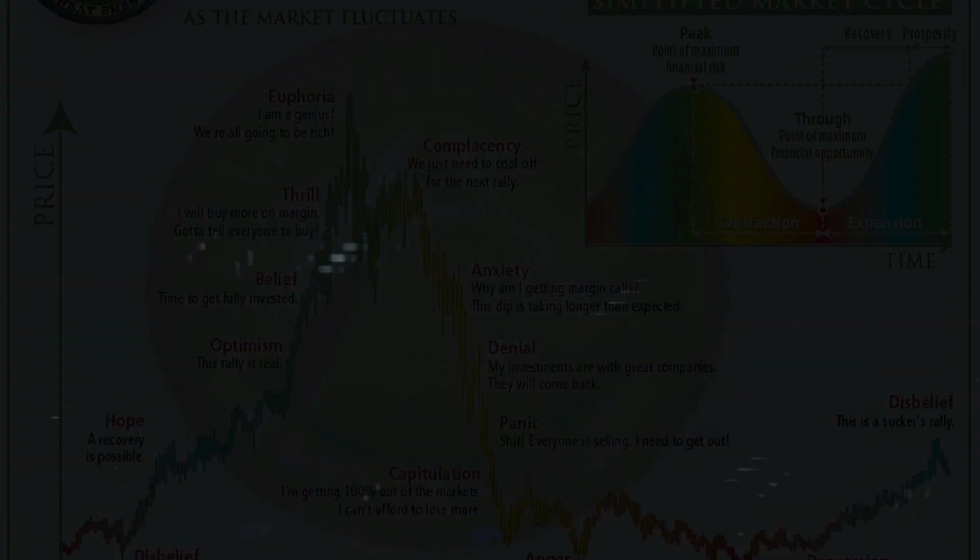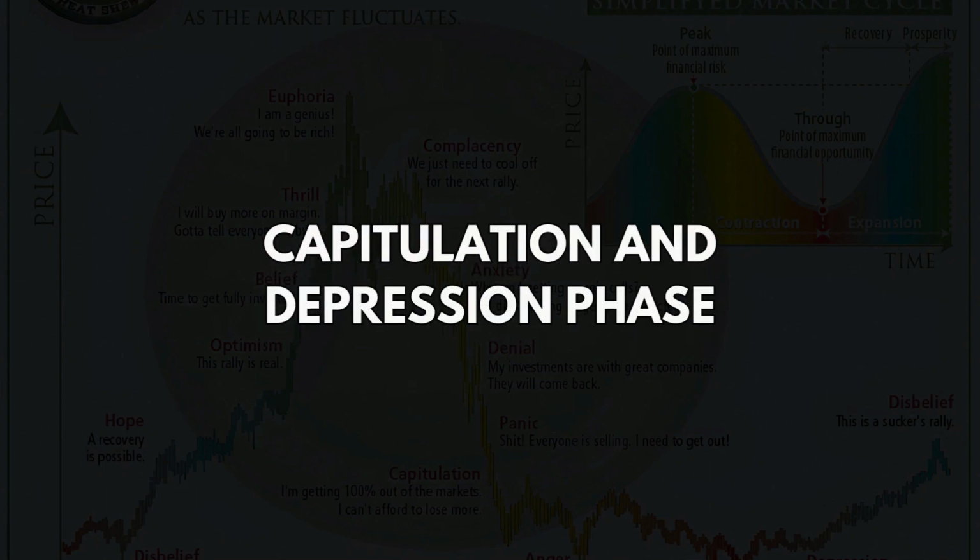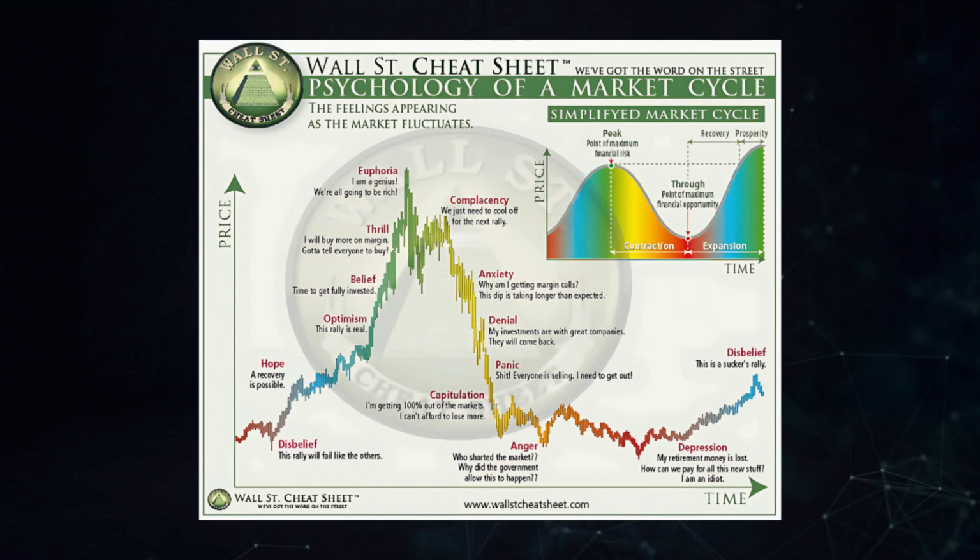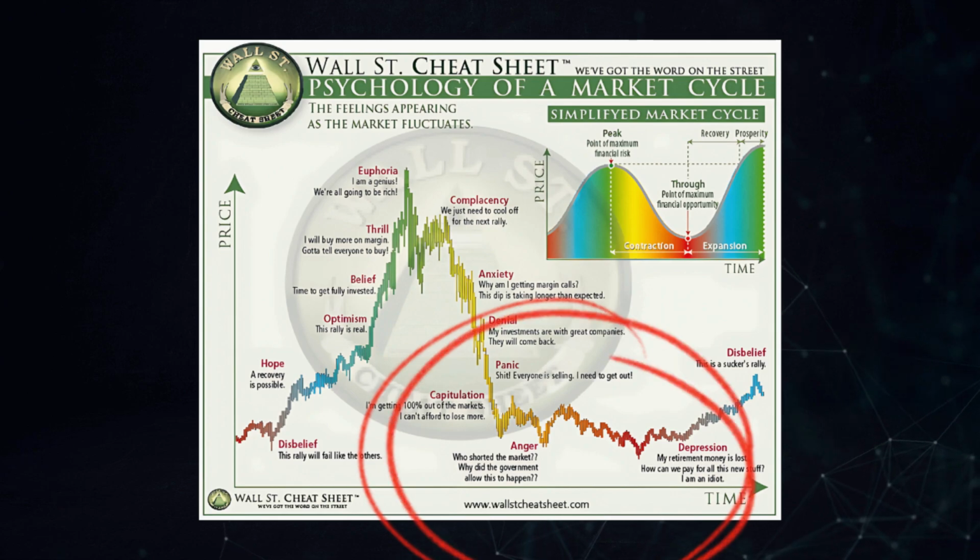Once all the panic sets in, we see the last phase of the market, and that is capitulation and depression again. The key emotions during this time are capitulation, anger, and depression. Capitulation basically means that major sell-offs are happening. People have completely given up on their assets and they are selling completely out of it to get some of their money back. There's a lot of anger in the market during this time. A lot of people are angry at the market as well as angry at themselves.